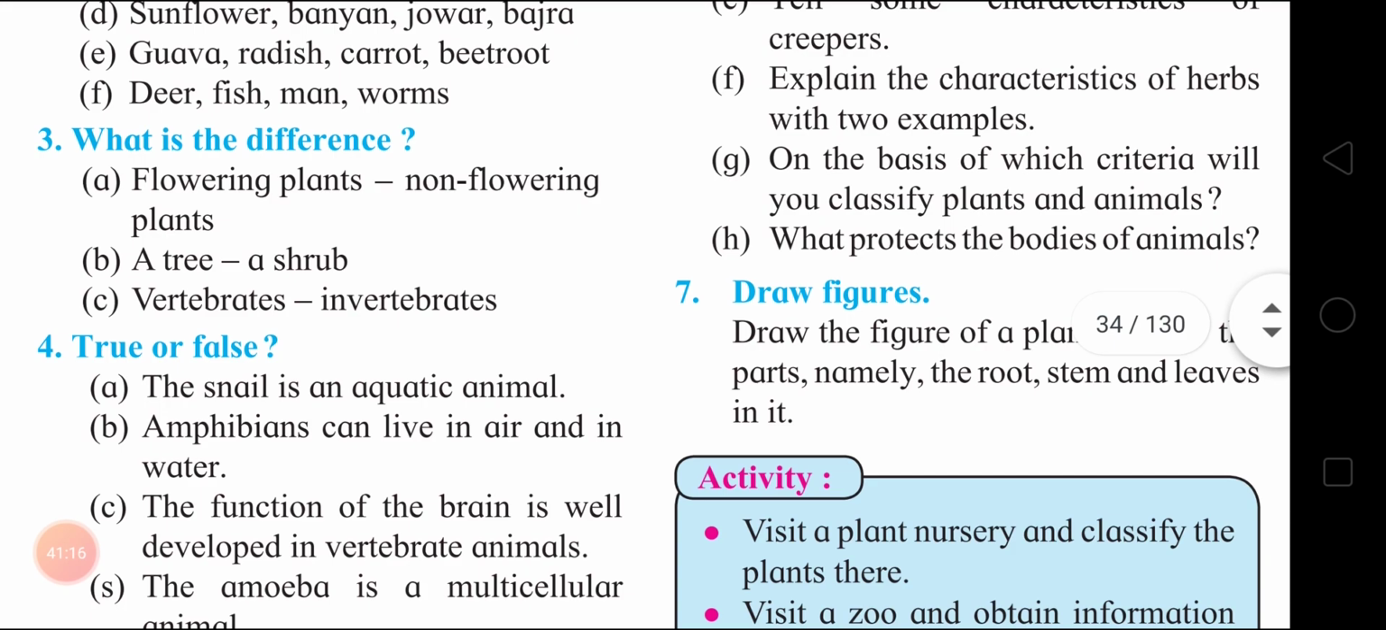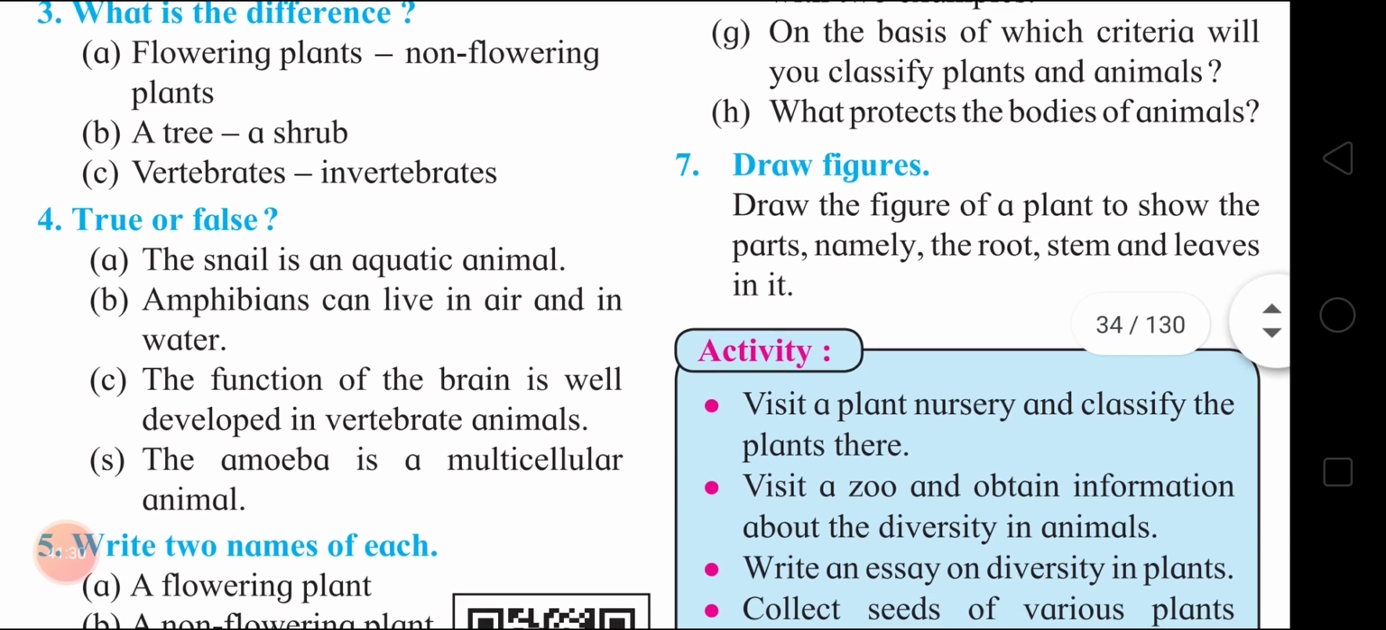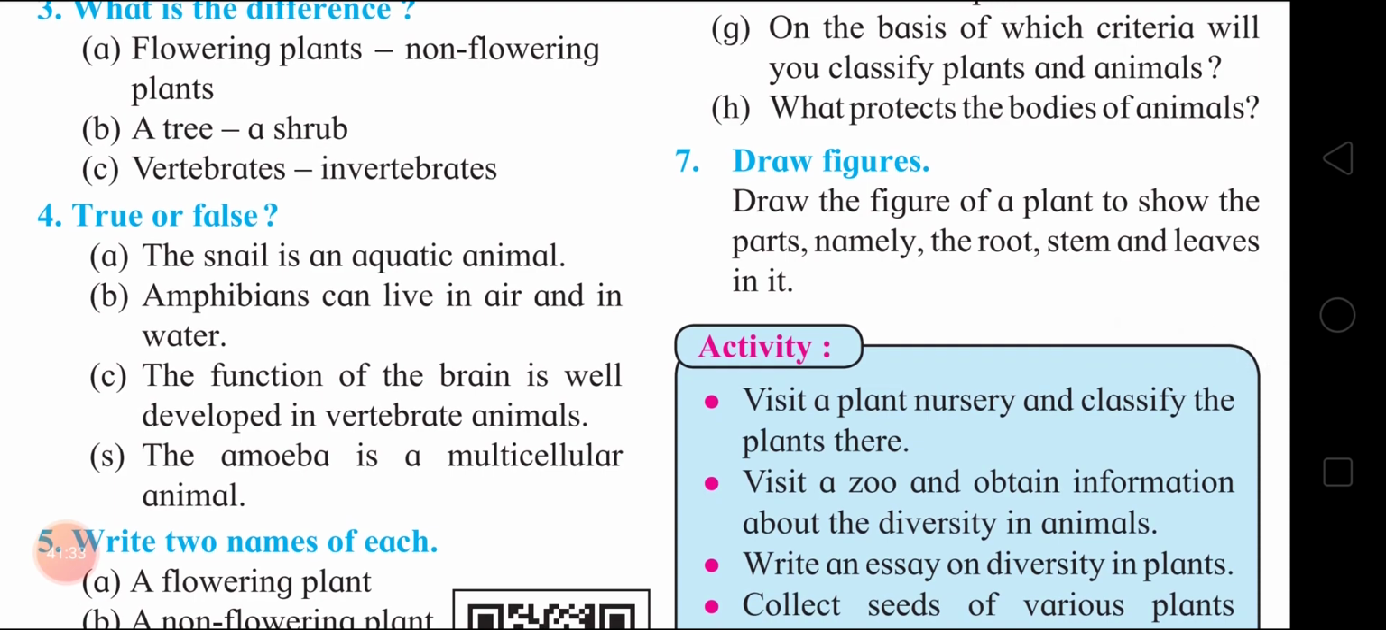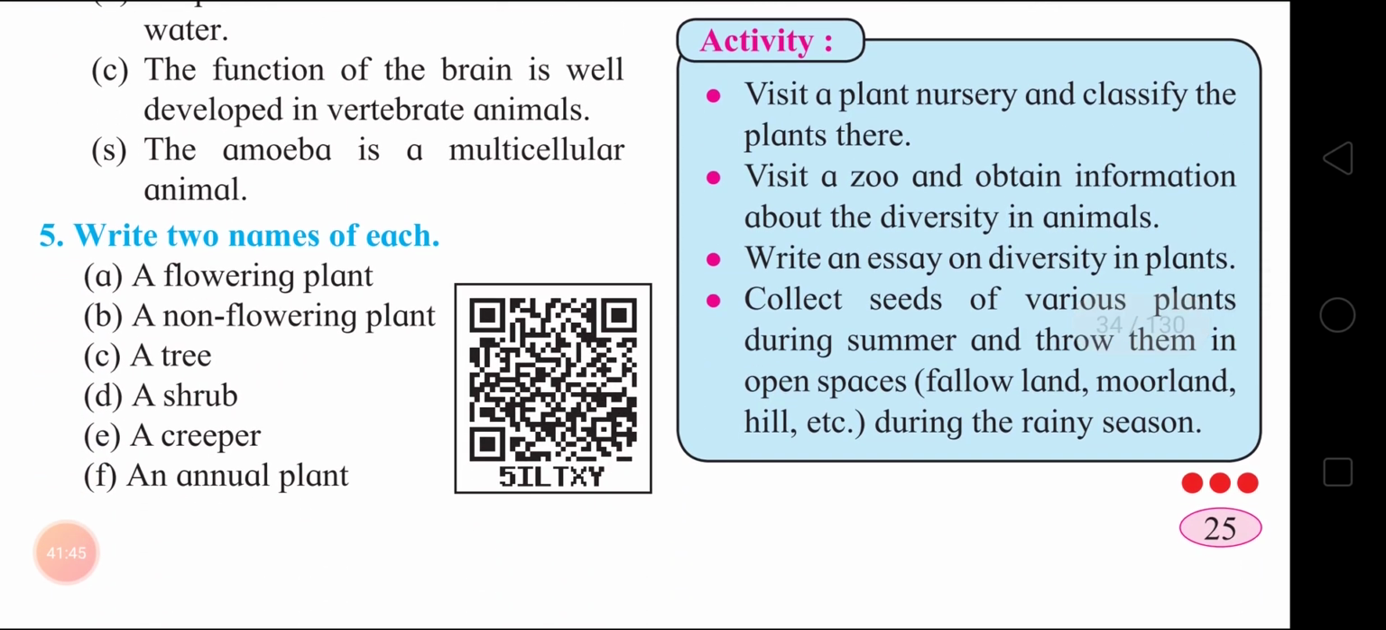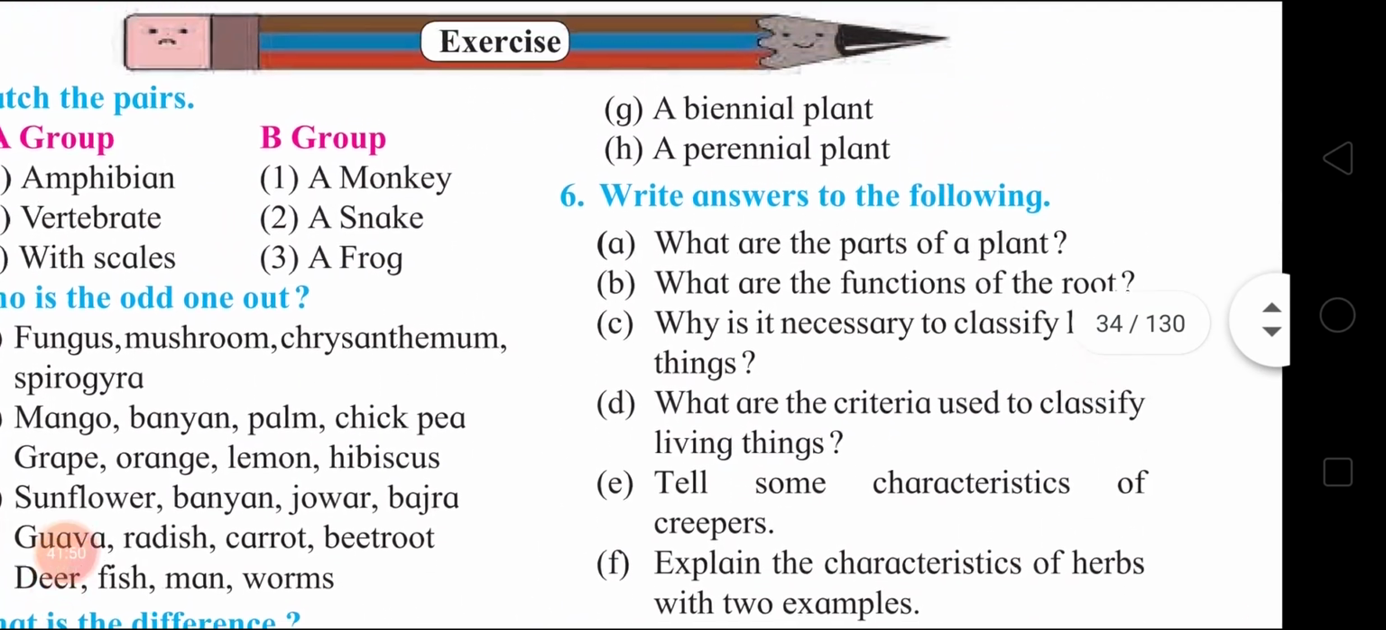Okay, now true or false? The snail is an aquatic animal. False. Second, amphibians can live in air and in water. False. The function of the brain is well developed in vertebrate animals. True. The amoeba is a multicellular animal. False. Okay. Now write two names of each. This you can write by your own, children. Okay.